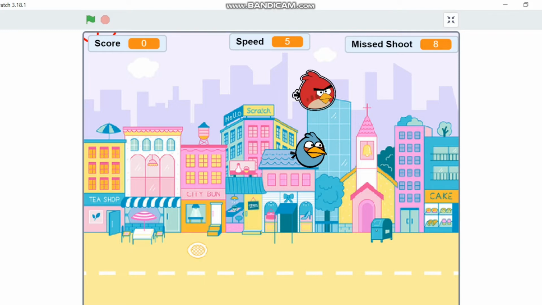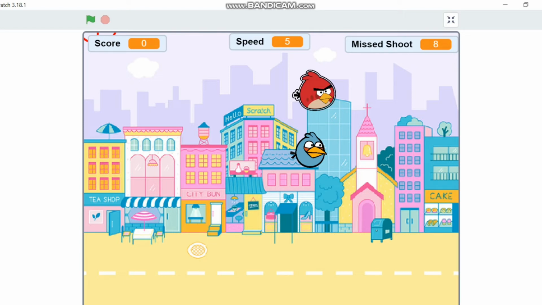Okay, and if you shoot and the score goes up by 1, the speed adds 2. So if the speed adds, the movement of the angry bird becomes fast. If your score is 5, you are the winner. But if your miss shoot is 10, your game is game over.